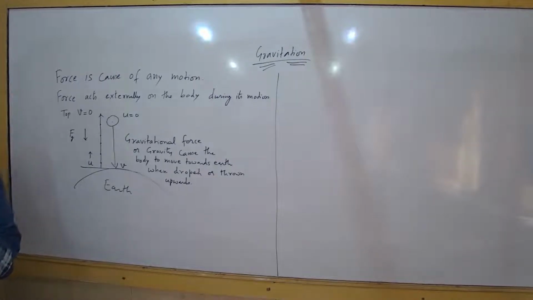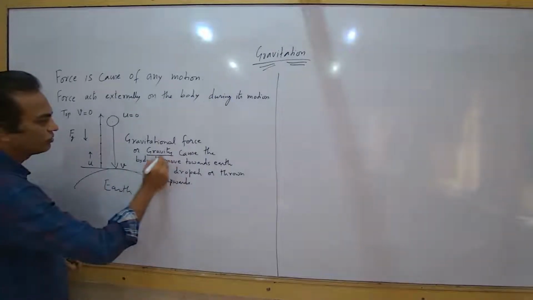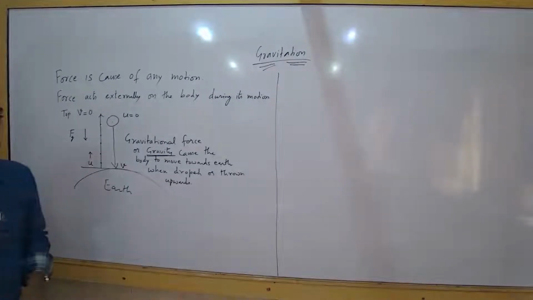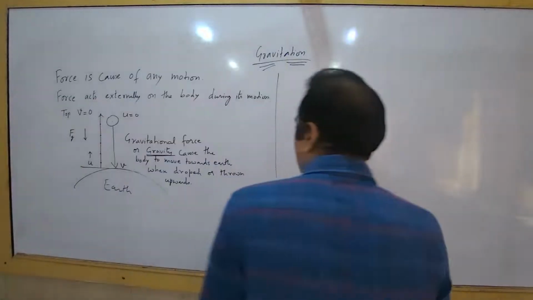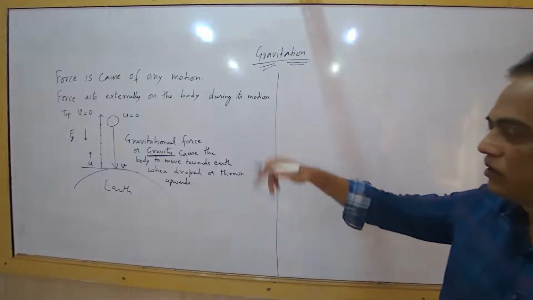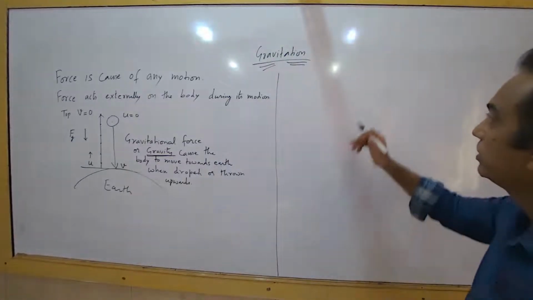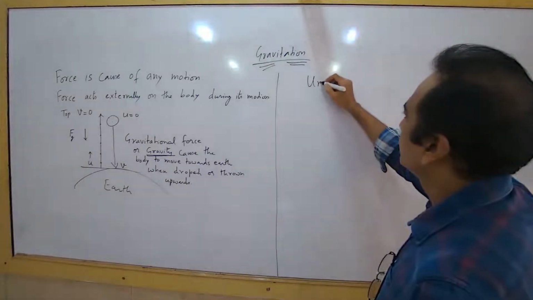Is that clear? All of it is happening because of gravitational force or gravity.